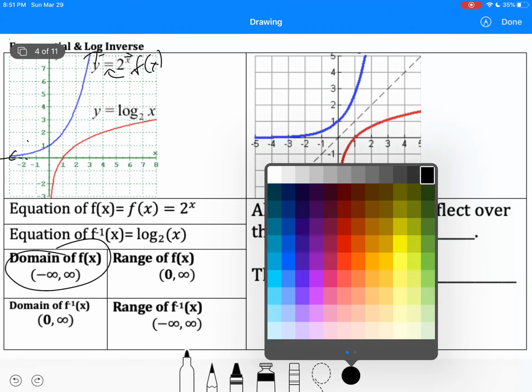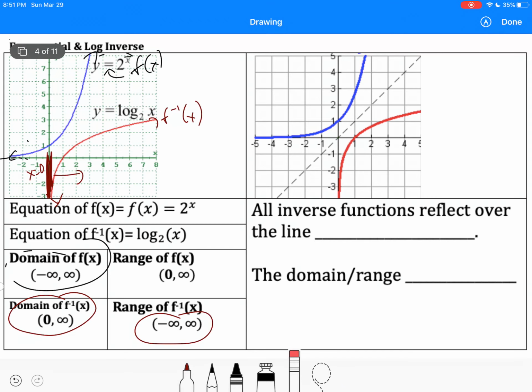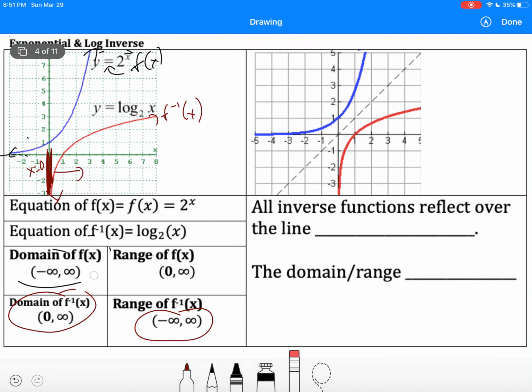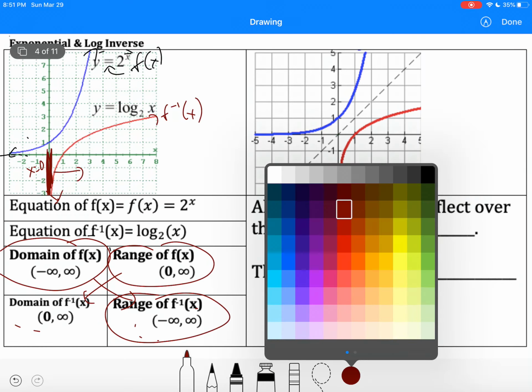If you're looking at the red graph, the domain of the red one, it actually has an asymptote at x equals 0, and then it goes to the right forever. So the domain is 0 to infinity of the inverse. And the range is negative infinity to infinity because it goes down forever and up forever. And so what we should notice, because they are inverses and x and y flip, is that the domain of the original becomes the range of the inverse, right? And the range of the original becomes the domain of the inverse. Just a refresher there, okay?